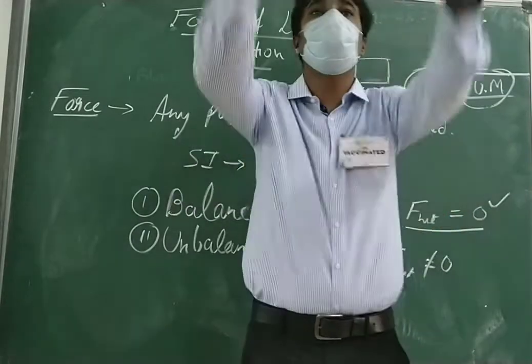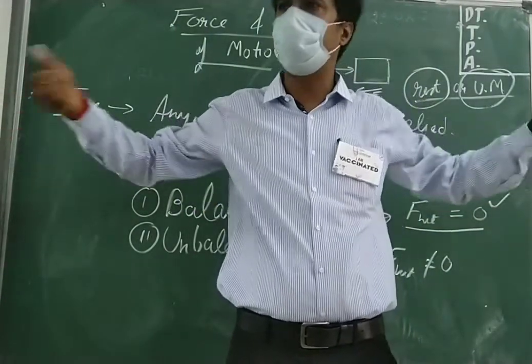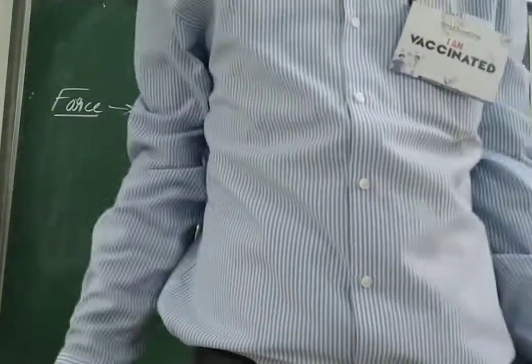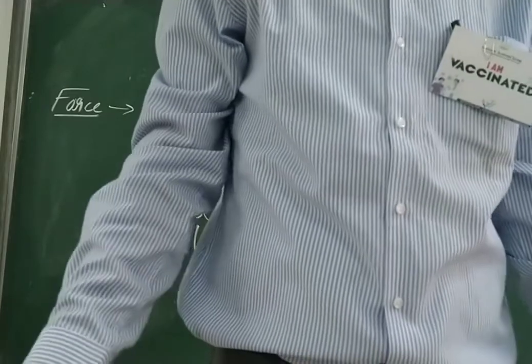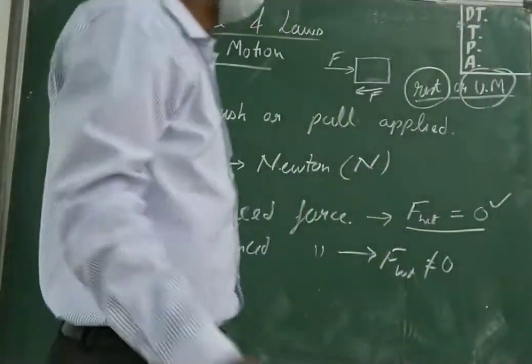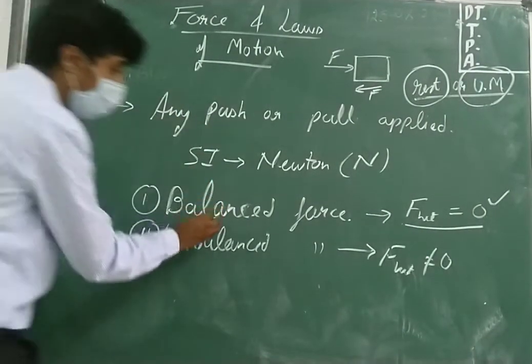Suppose I am moving in this direction, and both persons are also pulling me, and I am moving in this direction. What is happening? The net force on my body will be how much? 0. It is balanced force. Yes or no? Yes, sir. Okay, fine. Let's take one more example of balanced force.